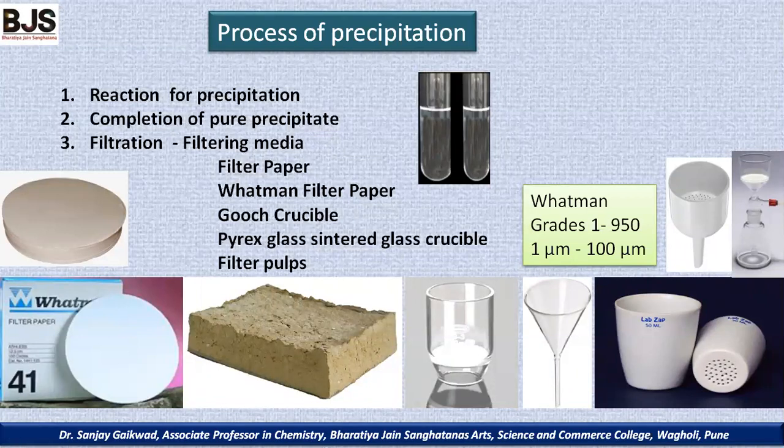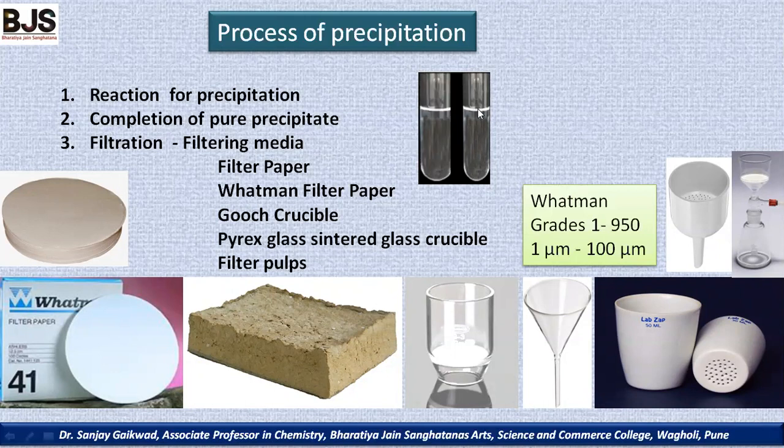Now, in the process of precipitation, once we know that the precipitation occurs, we have to carry out the precipitation reaction. When the precipitation starts, we slowly add the reagent into the compound. Suppose these are the solutions; here we have to add the reagent slowly. Now in this test tube, we observe that as the reagent is added slowly, a precipitate is formed. Once you stir it, the precipitate immediately goes up again.